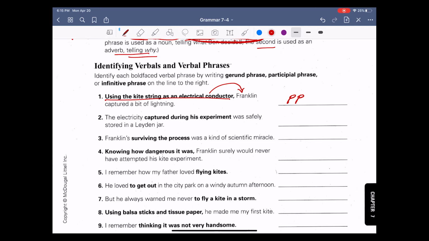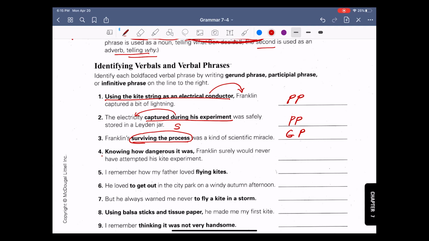Number 2, the electricity captured during his experiment was safely stored in a Leyden jar. So it's telling you about electricity. That's your participial phrase. Number 3, Franklin's surviving the process was a kind of scientific miracle. This is the entire subject, so we know that is a gerund phrase, because if we go back up, remember that that acts as a noun.